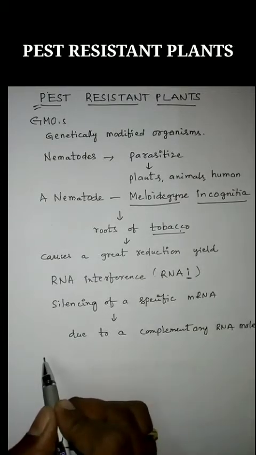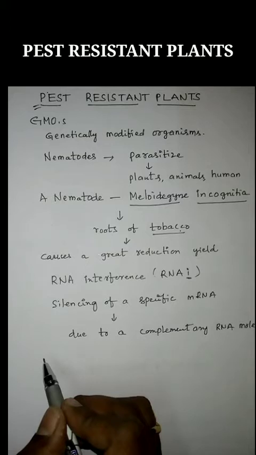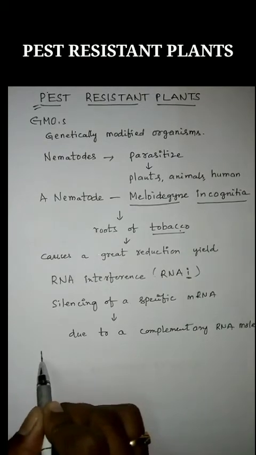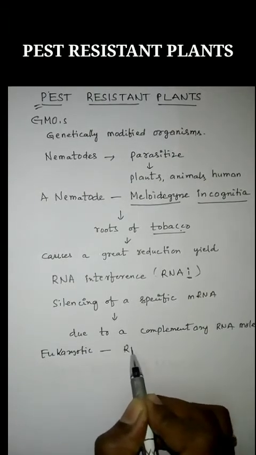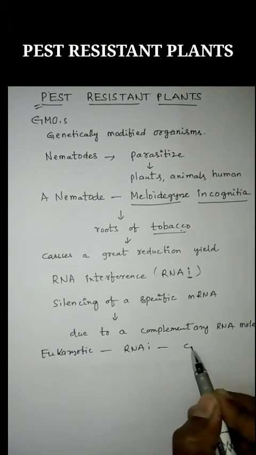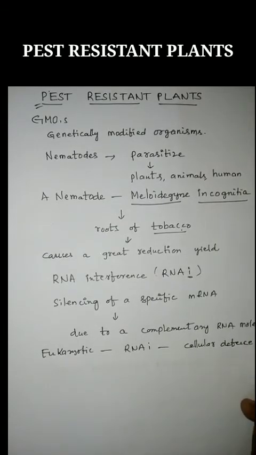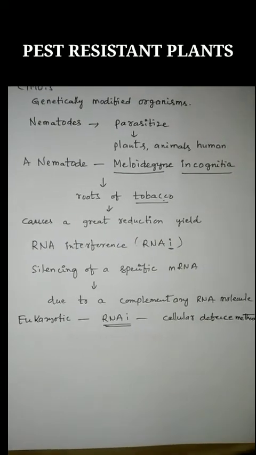This RNAi is a method of cellular defense. Most eukaryotic organisms follow this RNAi as a cellular defense mechanism. Cellular defense mechanism means to protect cells. Most eukaryotic organisms follow this RNAi as a cellular defense method.